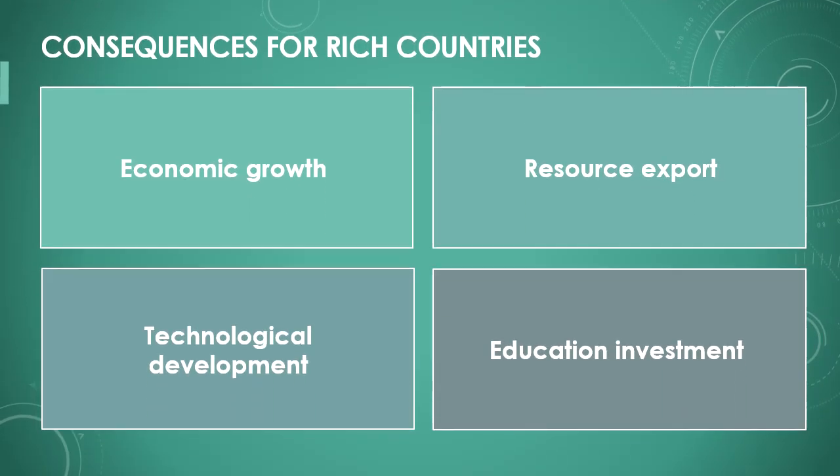Wealthy countries with abundant resources can significantly expand their economy and secure their prosperity. They often have the advantage of being able to produce and export more products. These countries can also develop new technologies and invest in the education of their population. This intensifies the gap between rich and poor countries.